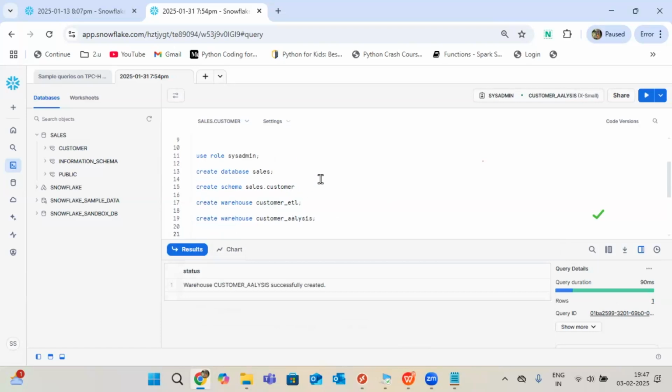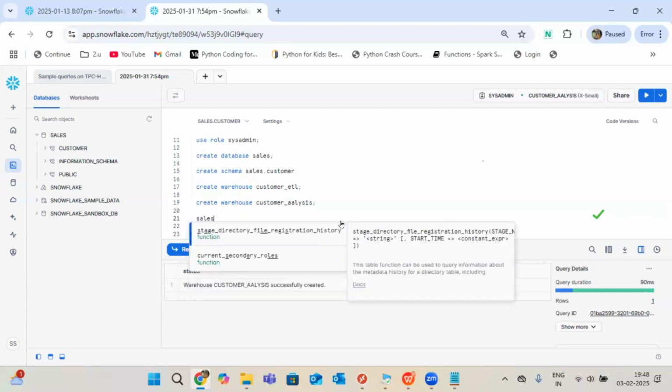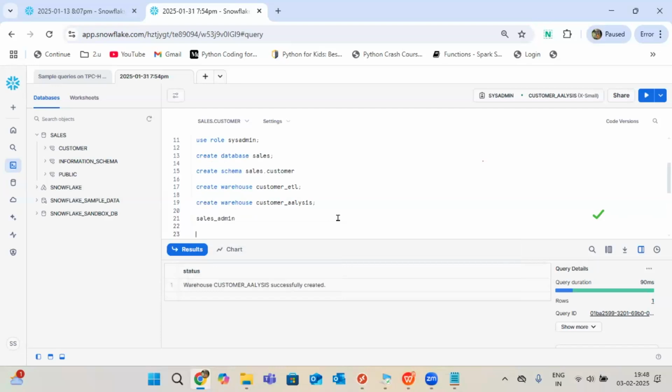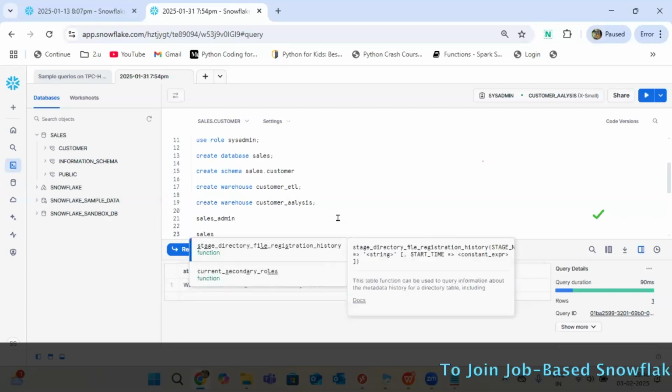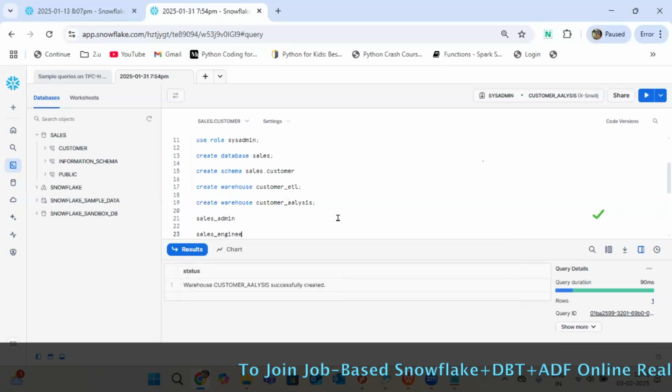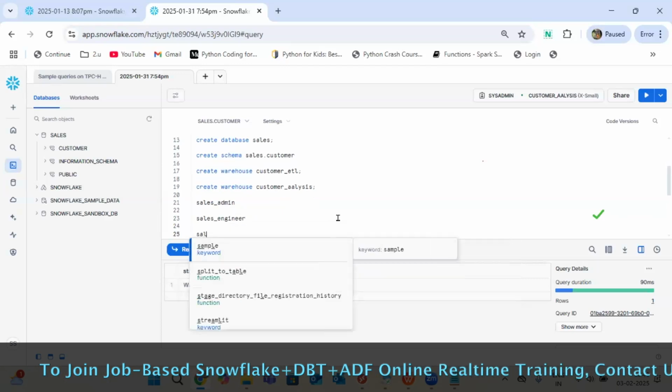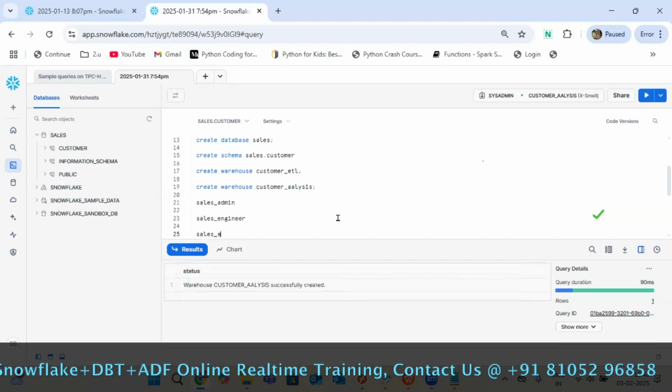Now the database is ready, the schema is ready, and the warehouse is also ready. Now I need to work on top of these objects. These are all objects only, and I will work on them using my roles. What is our requirement now? I need to manage three roles, which are customized roles. In real time also, we won't use system defined roles, only customized roles. So sales admin, sales engineer, and sales analyst.